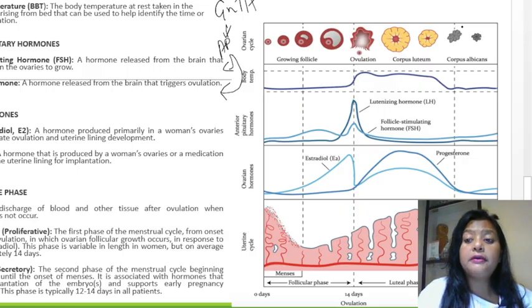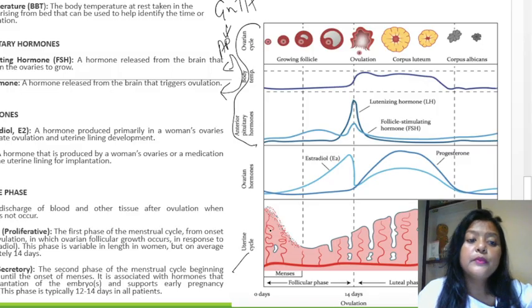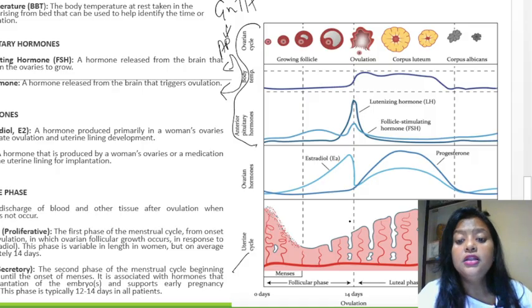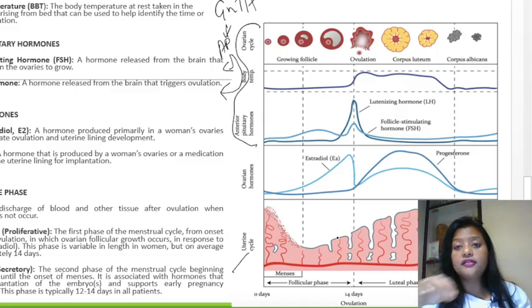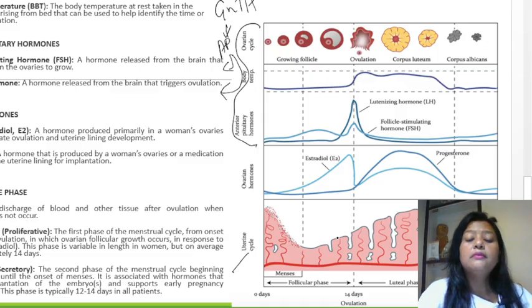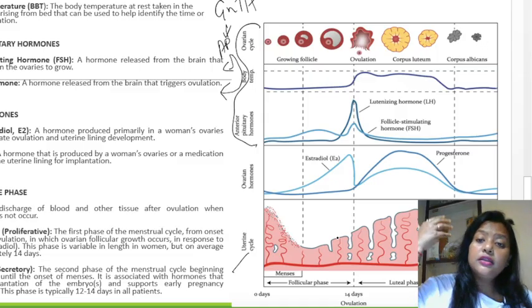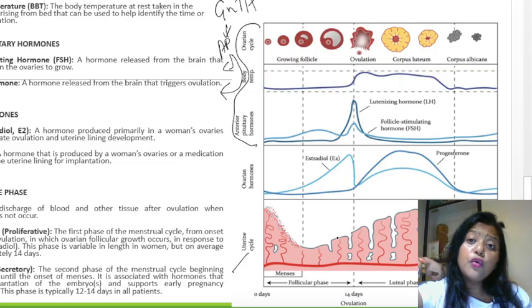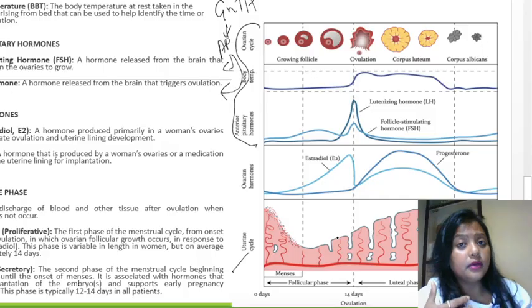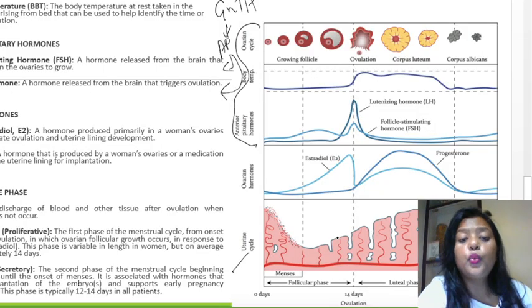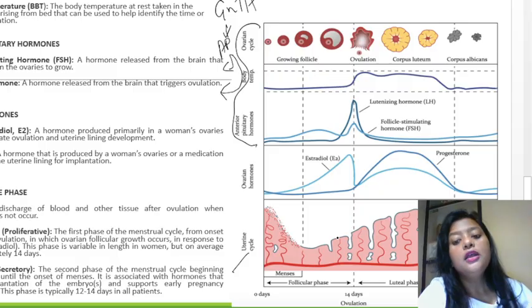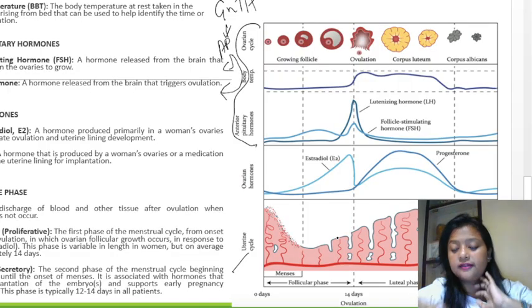Now, this part I've told you for the ovarian cycle. Now we'll talk about the uterine cycle. What happens in the uterine cycle? The processes are similar to the ovarian cycle, but the ovarian cycle occurs in the ovary where the egg is being produced, and the uterine cycle occurs in the uterus, where it is getting ready to receive the fertilized egg.